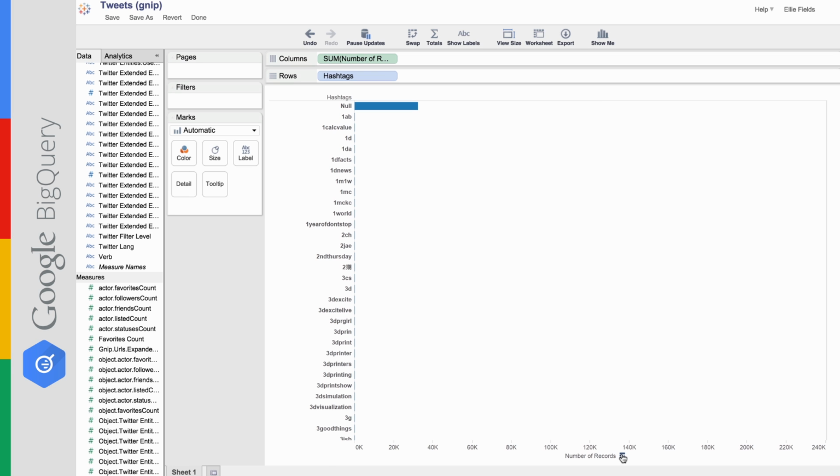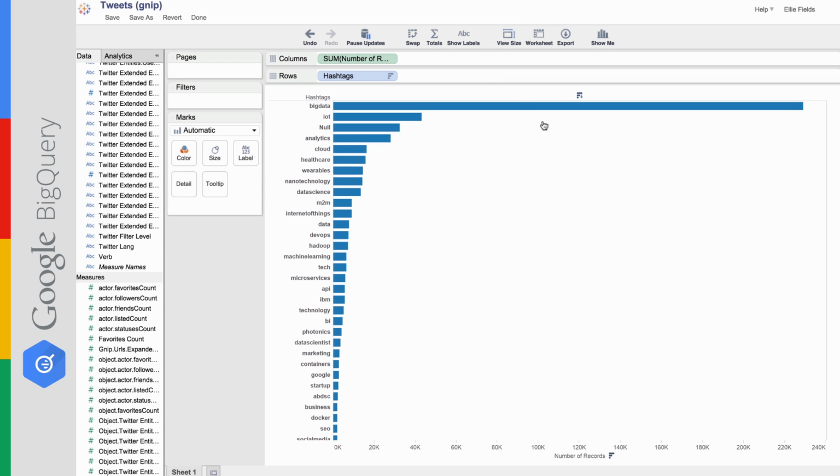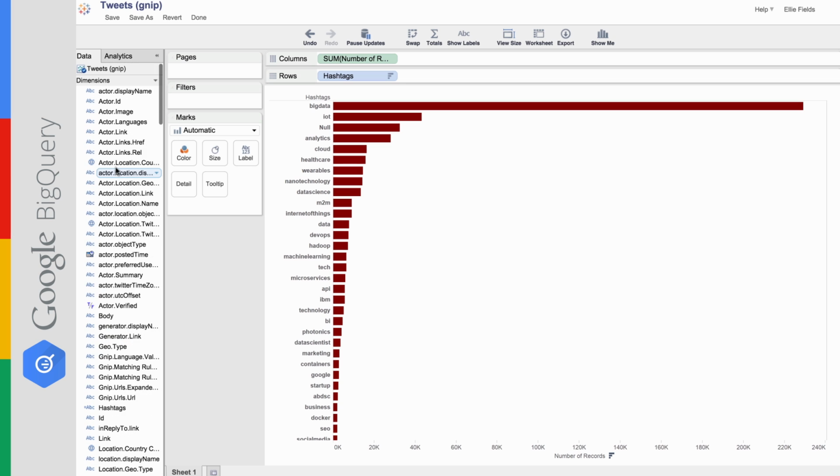Now I can sort down and see what the biggest hashtag was, and big data is the biggest hashtag. It is the one that we were pulling on. I can do a couple of fun things like change the color here, and I can add things like the actor display name to the view. And what this lets me do is break down each one of these bars into the different Twitterers, the different people tweeting about the hashtag.